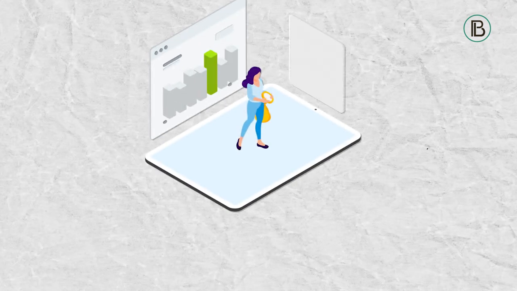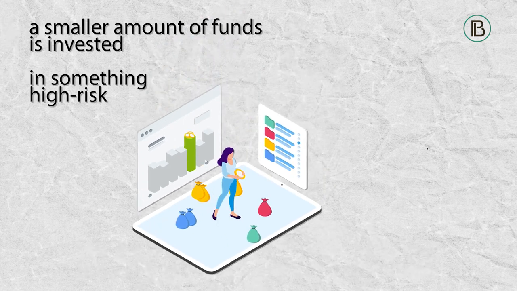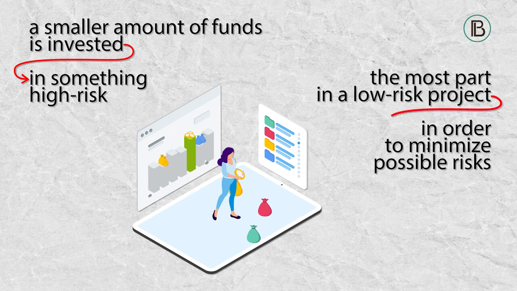So let's sum it up. For competent investment, you need to study the investment objective carefully and diversify your investments in such a way that a smaller amount of funds are invested in something high risk, which will allow you to get a good profit if successful, and most of it is in a low-risk project in order to minimize potential risks.